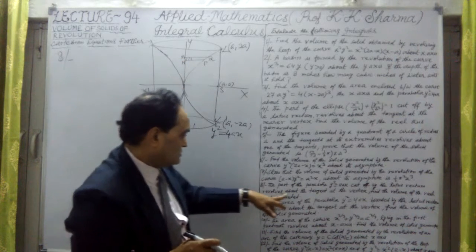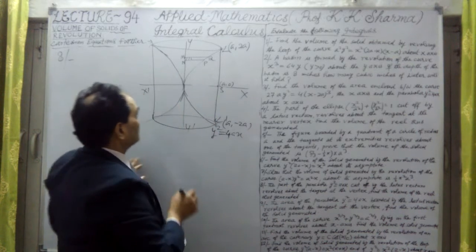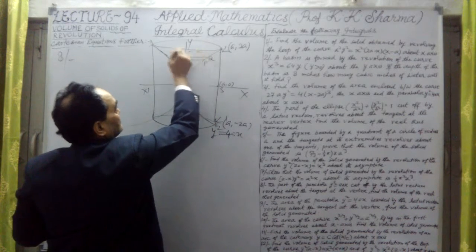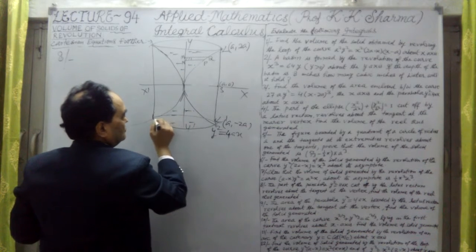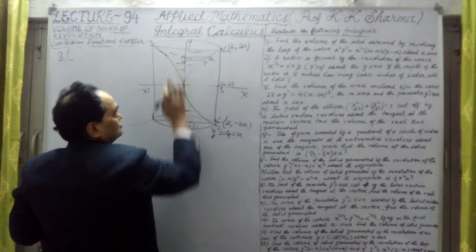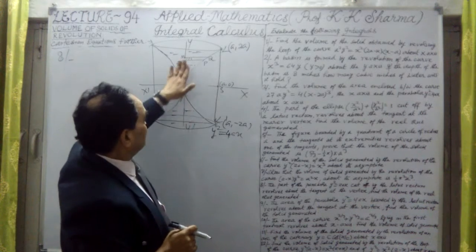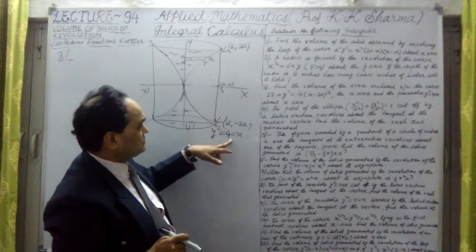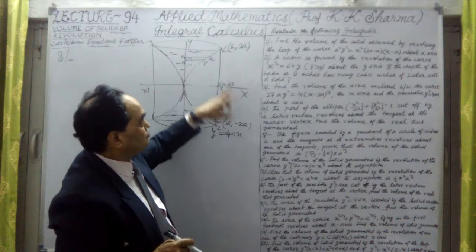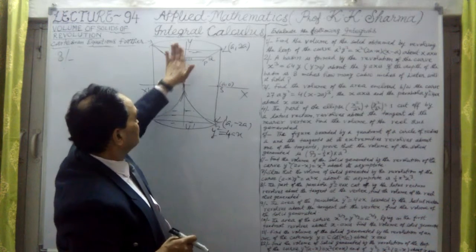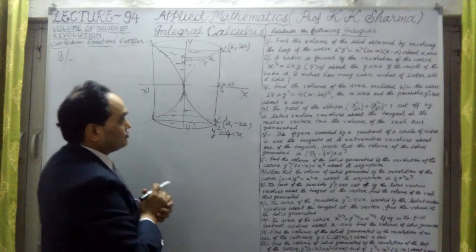Now it says about the tangent at the vertex. Find the volume of the solid thus generated. So the solid is this and this also. This whole, these two portions, the volume of these two portions we have to find out. If I put the limits from L dash to L, that means minus 2A to plus A, then both areas will be included.